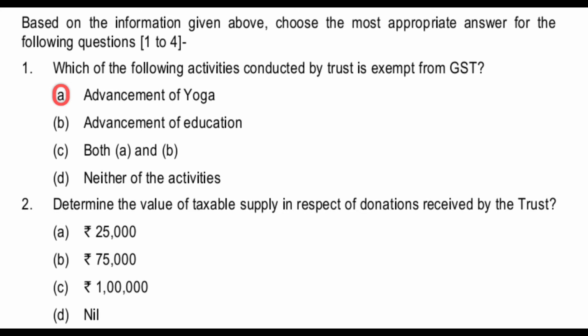As I had already said, the advancement of yoga provided by entities registered under Section 12AA of the Income Tax Act has been exempted. Understand? So, advancement of yoga is the correct answer. A is the correct answer. And then the second question: determine the value of taxable supply in respect of donations received by the trust. There are 4 answers given: 25,000 rupees, 75,000 rupees, 1 lakh and nil.